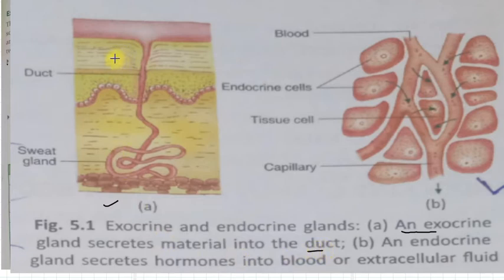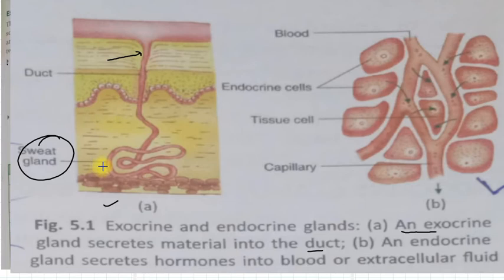So this is the duct for the exocrine gland. So these sweat glands secrete sweat into the duct, right? So this is the exocrine gland. Example is sweat glands.